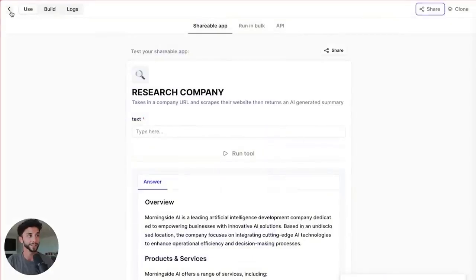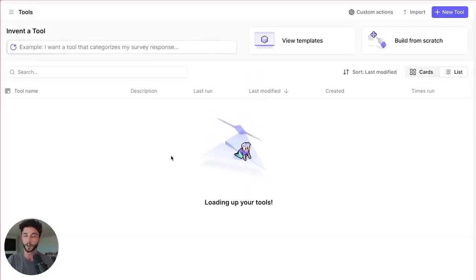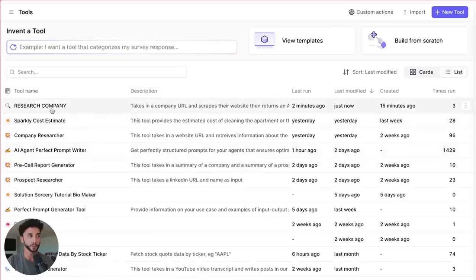Let's go back to our tool here. For now, we need to keep moving along so we can get this first agent done. So that's the first tool. I'm going to run through it a bit quicker now that we know how these kinds of tool builds work. I'm going to create a new tool here.